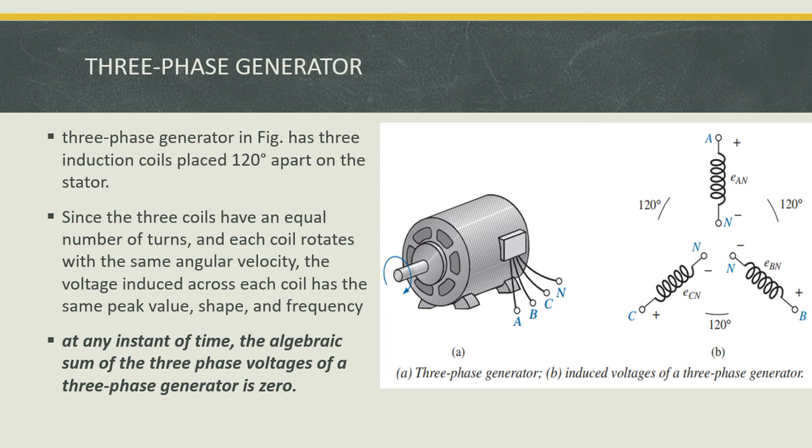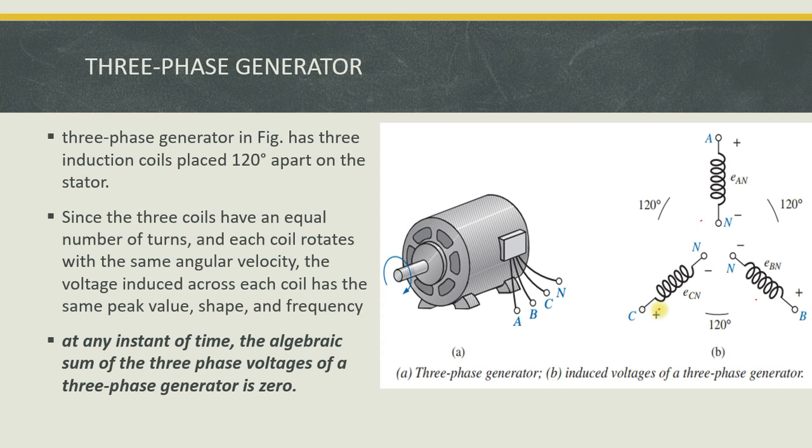And we go for a three-phase generator. The typical figure is shown here. Here the induction coils are placed 120 degrees apart on the stator. Since three coils are used, A, B, C, consider these the notations.